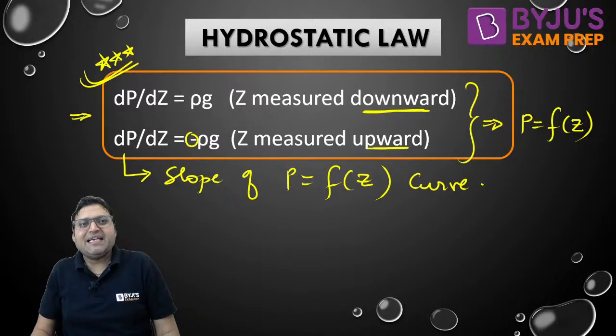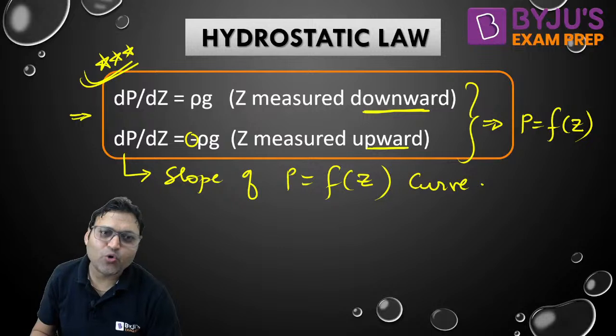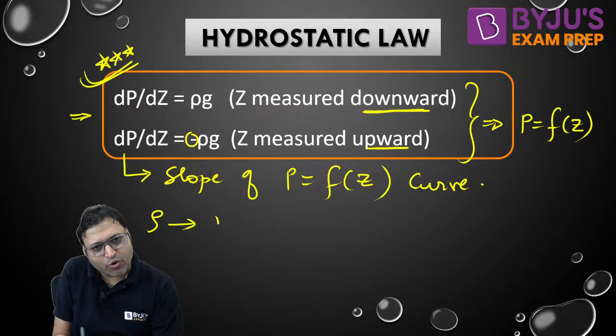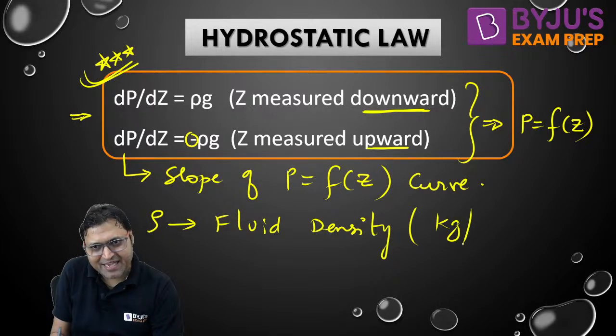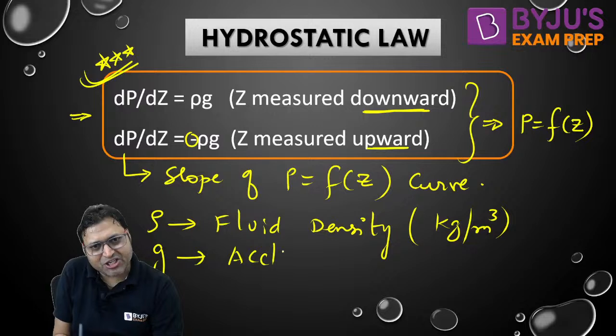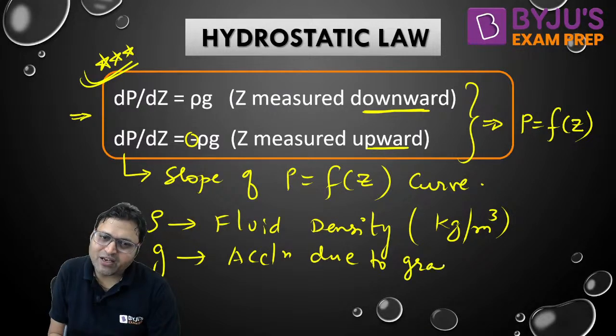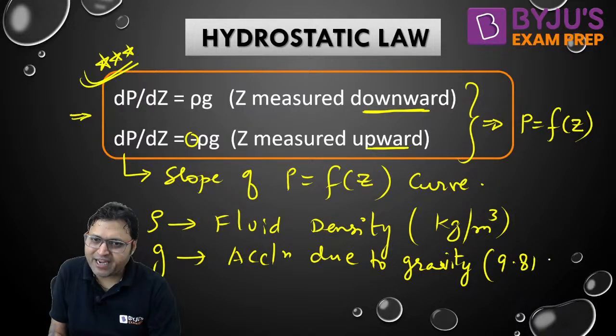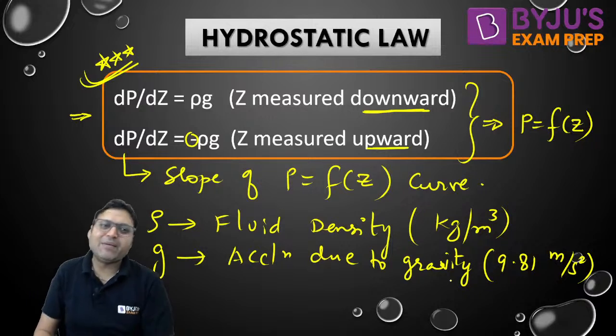dP by dz is rho g or minus rho into g. What is rho? Rho is the density of the fluid. What is the unit of fluid density? That is kg per meter cube, and g is acceleration due to gravity. What is the value of acceleration due to gravity? It will be 9.81 meter per second square. Many times we take it as 10 also.